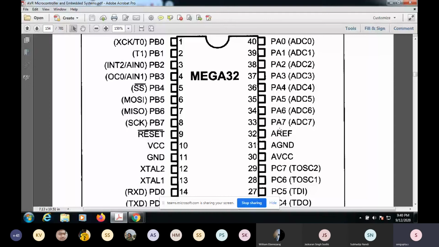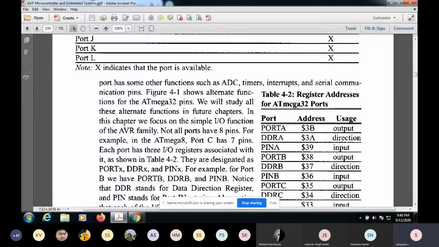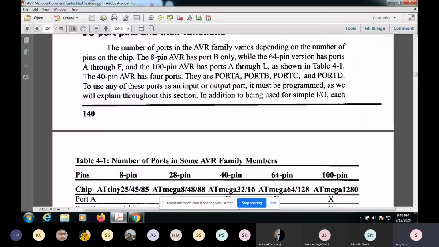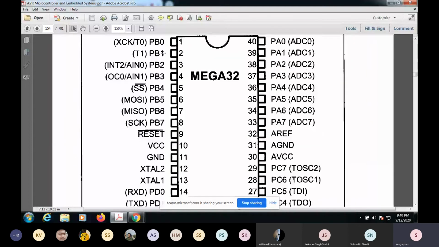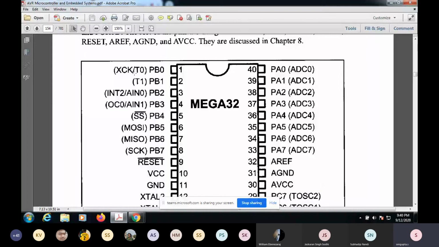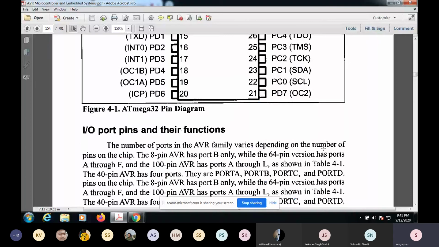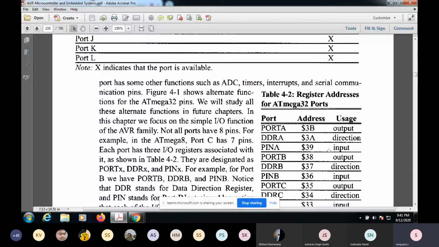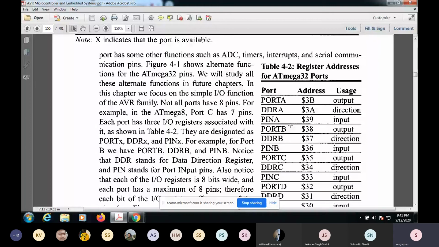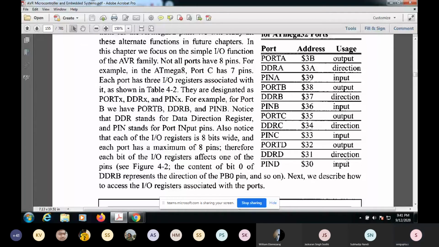Similarly, if the direction is 0, so if this DDRA is 0, let's say all of them are zeros, then all of them will be in the read mode. They'll not give any output. They'll be waiting for some external signal to come, and they'll try to read it into this PIN A register, which is again an 8-bit register. Similarly for all the other ports, port B, port C, port D. Okay, so these are all very similar.